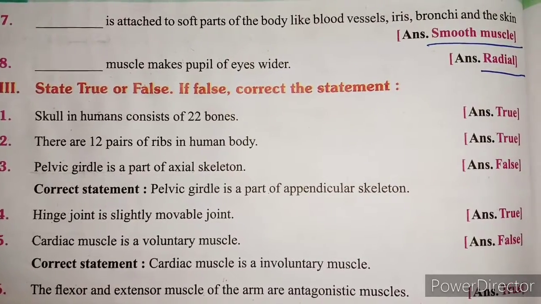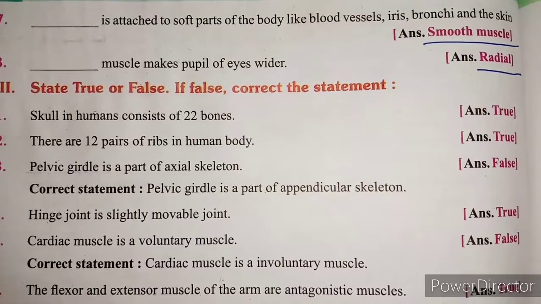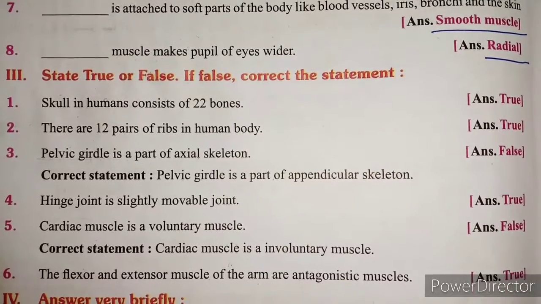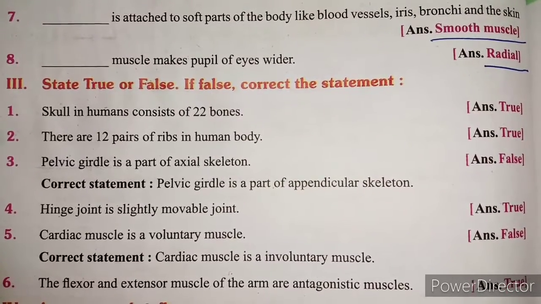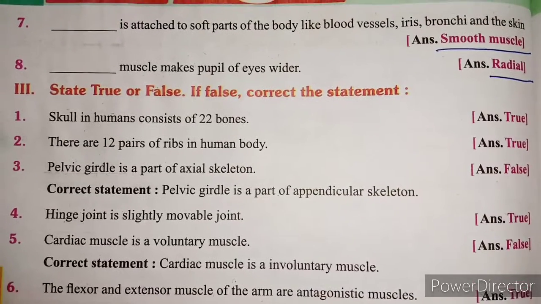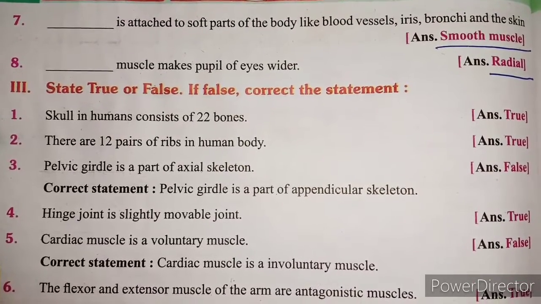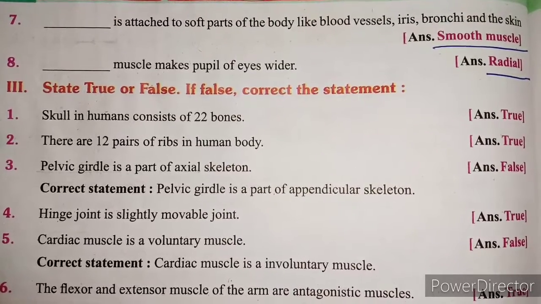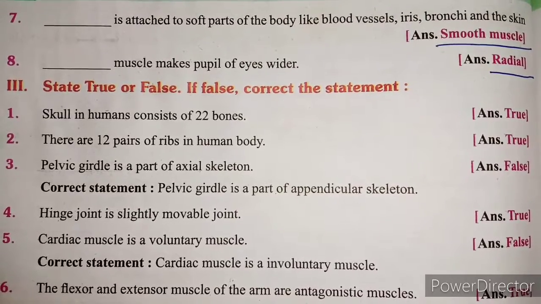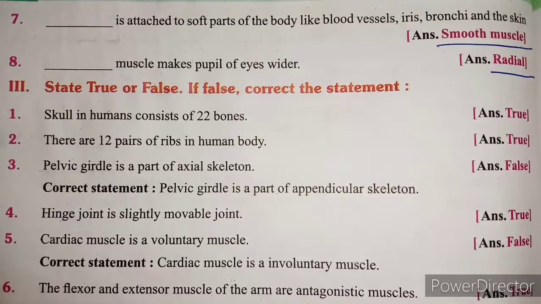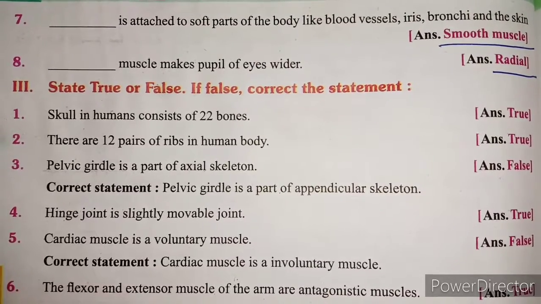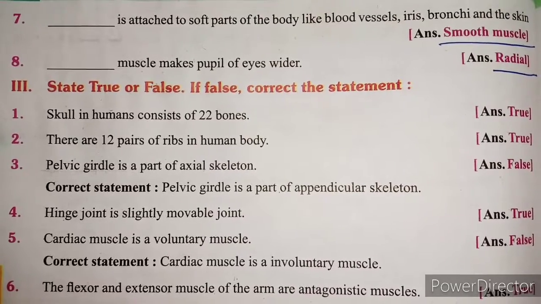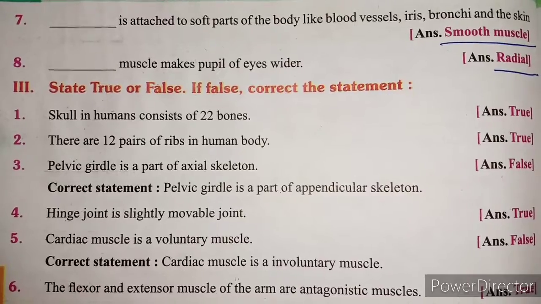3. State true or false. If false, correct the statement. 1. Skull in humans consists of 22 bones. 2. There are 12 pairs of ribs in human body. True. 3. Pelvic girdle is a part of axial skeleton. False. Correct statement: Pelvic girdle is a part of appendicular skeleton.